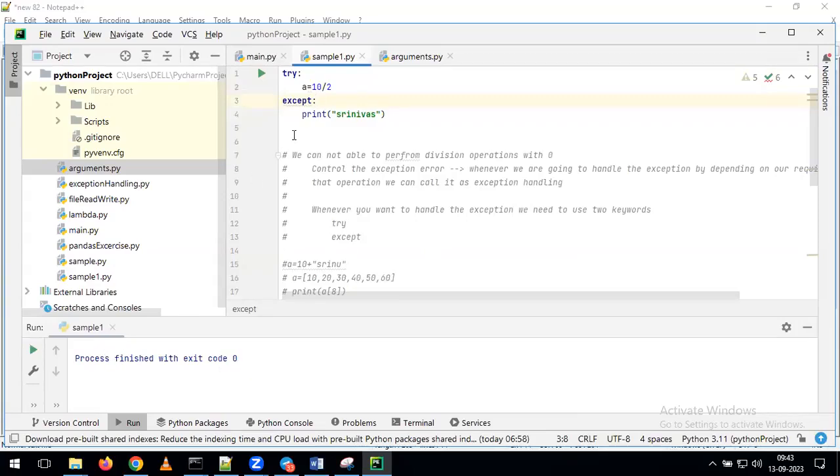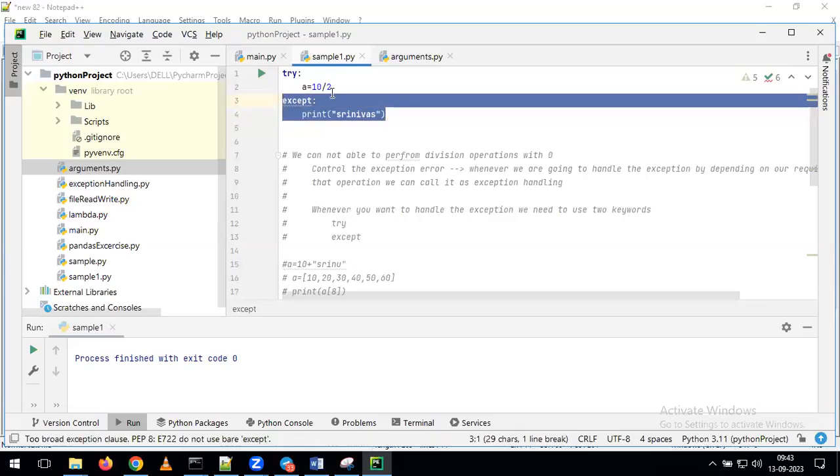No. What's the reason? It ran a equal to 10 comma 2, but after that you haven't given any statement like print of a. For that reason, it is not giving any output. At the same time, it is not going to this block at all because there is no error. For that reason, it gave a blank.